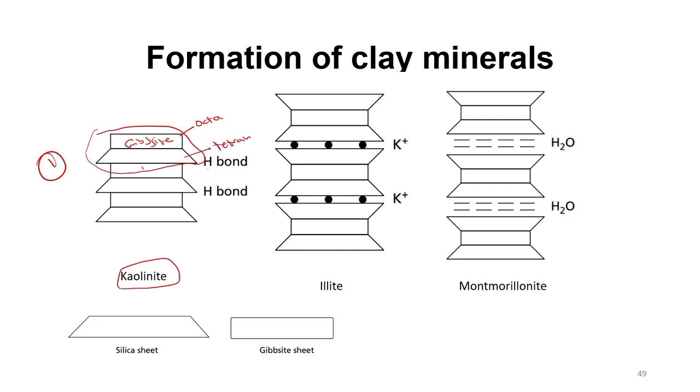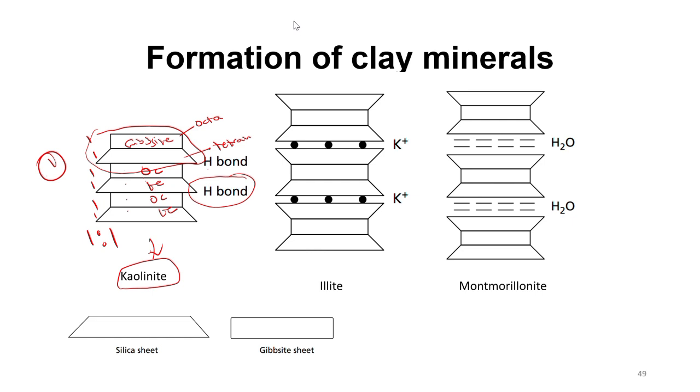When I take this second one, this is my octa, this is my tetra. So when I take the first one, I have a ratio of 1:1. The second one, 1:1. The third one, 1:1. Meaning a 1:1 ratio of tetrahedral to octahedral. That leads to the formation of kaolinite. And the bond formation over there is the hydrogen bond.